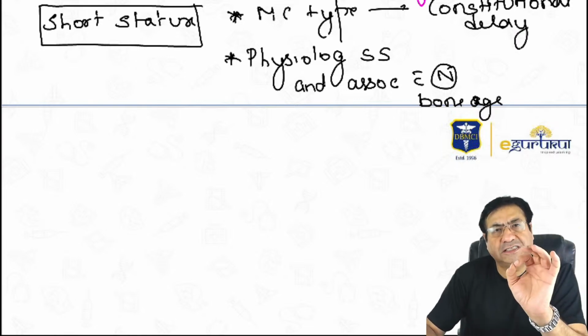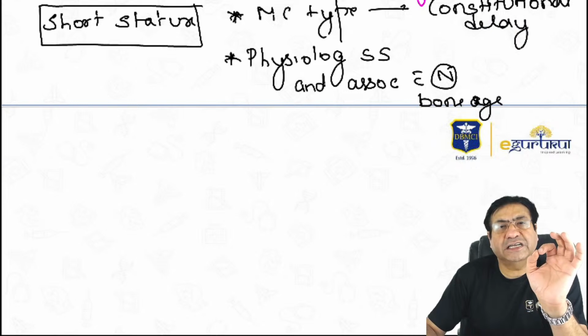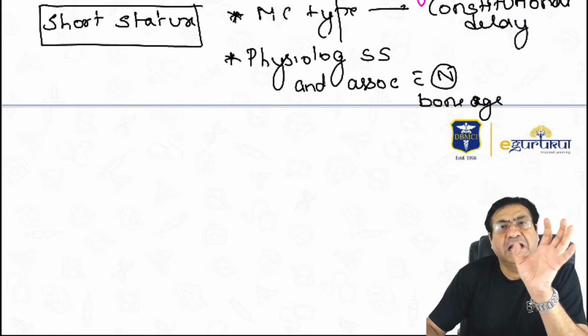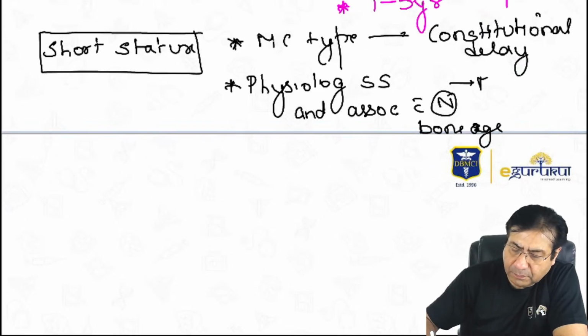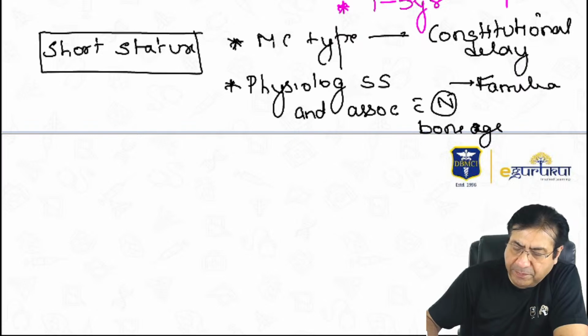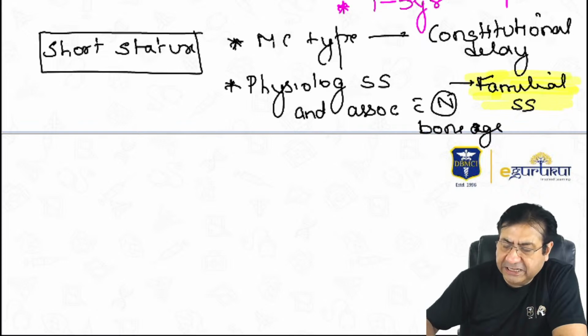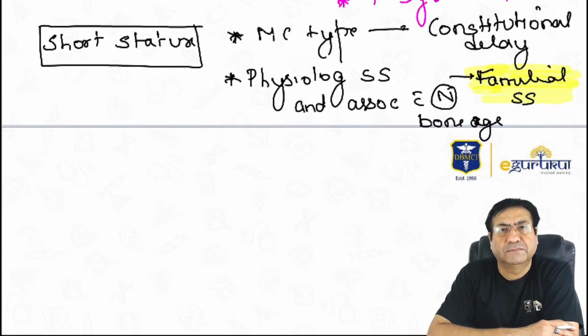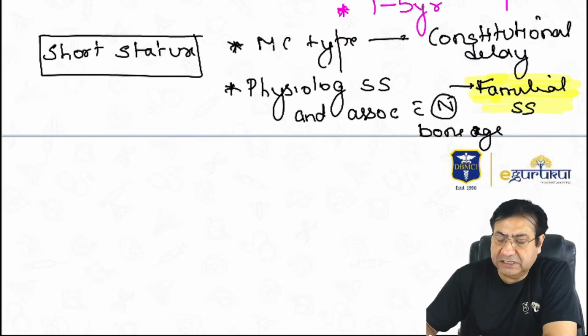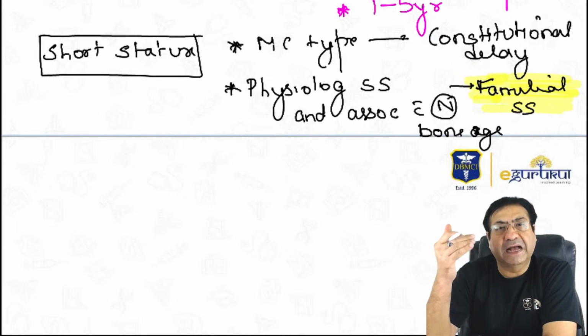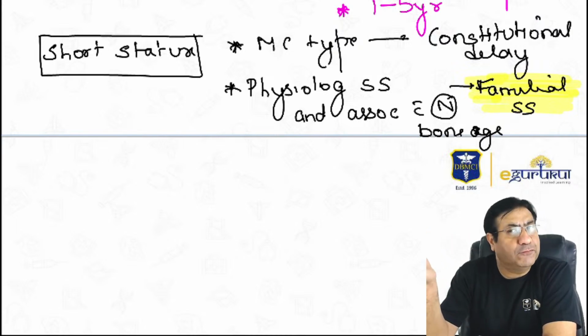But which type of short stature is associated with a normal bone age, which means the bone age matches the chronological age? It is the familial short stature. So familial short stature is associated with bone age matching the chronological age, and it is a type of physiological short stature, where the child is short because of short parents.